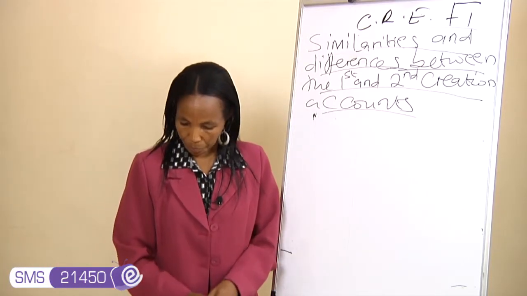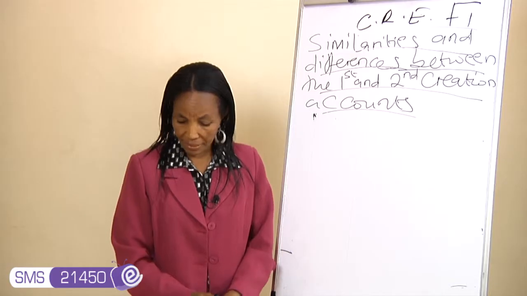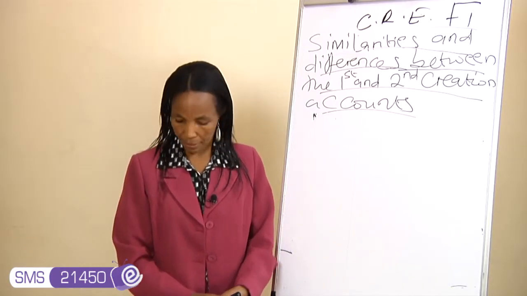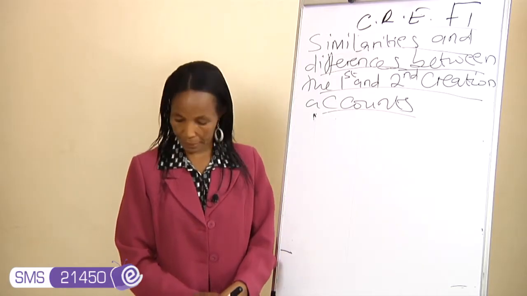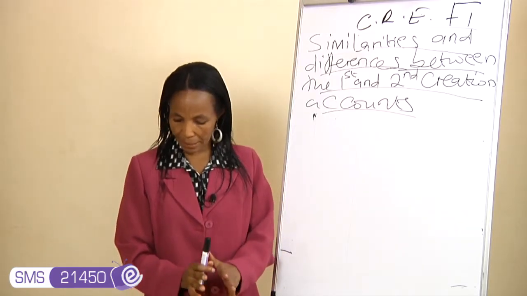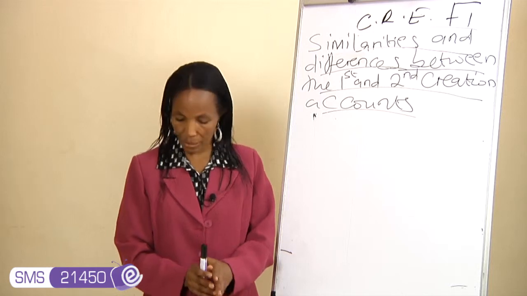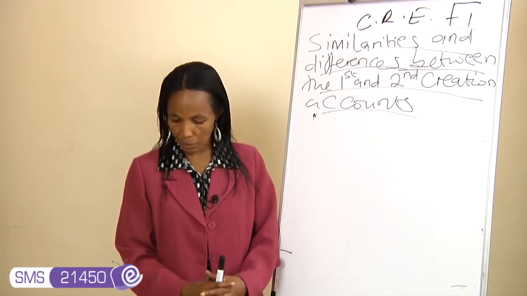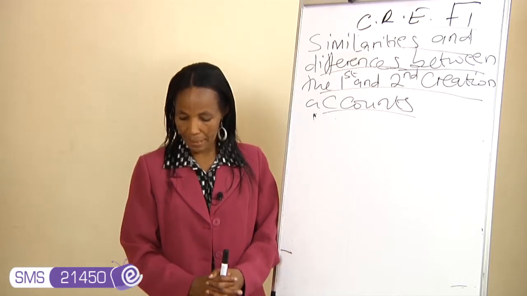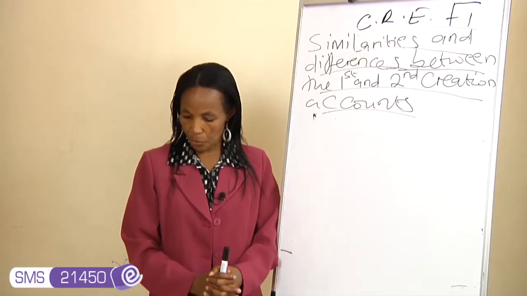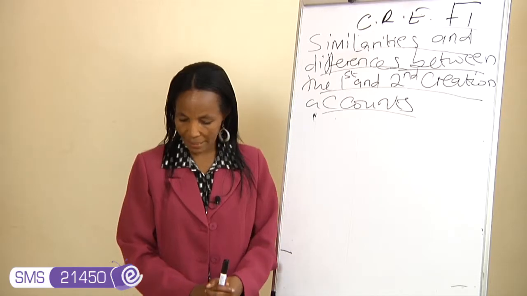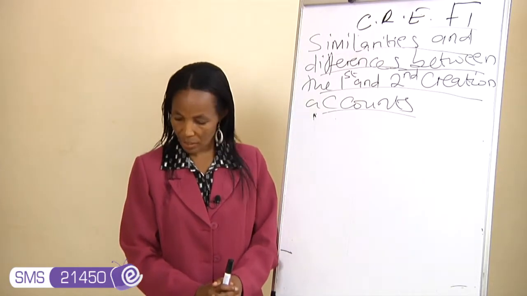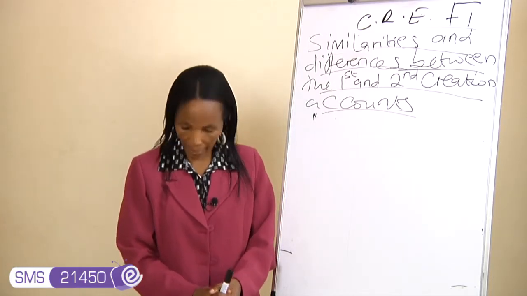Point number 7. In the first creation account, God appreciates what he created as good. Every day he would create, evening passed and morning came, and that was the first day, and he was pleased with what he saw. This is omitted or is not there in the second creation account.